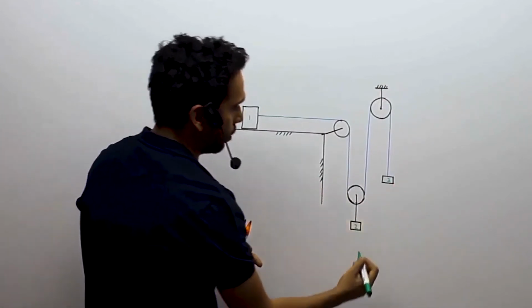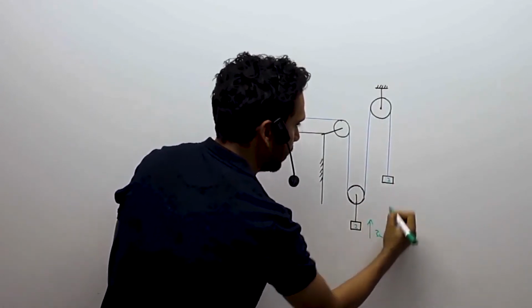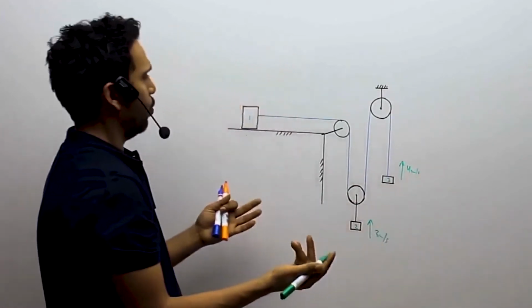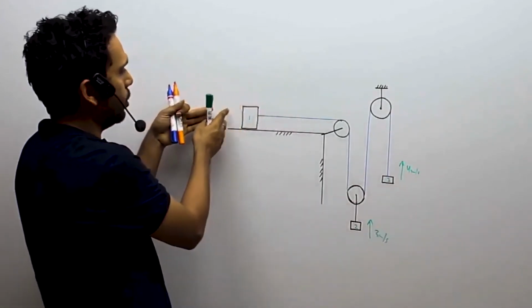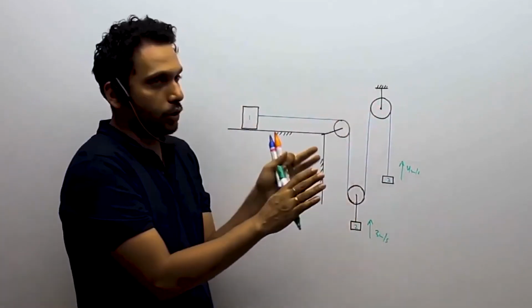And if you feel that this goes up, then this should go down, no, not necessary at all. So let me do this. Like this goes up with 3 meters per second, and this also goes up with 4 meters per second. Maybe there was some force on this body and this body was being pulled the other side, so both were going up. We are going to do constraints.